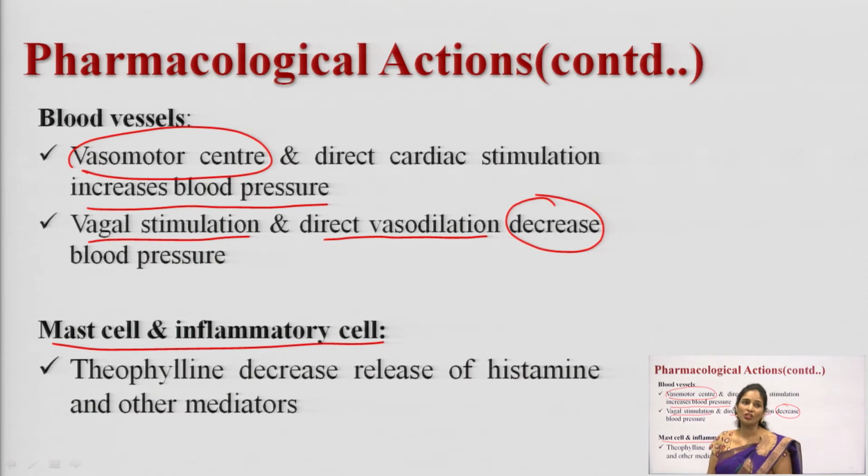So, what is the action of these drugs on the mast cell and inflammatory cell? If you see here, theophylline is a drug which affects the release of histamine and other mediators from the mast cell. It will not increase, it will decrease the release of histamine and other mediators. Theophylline decreases the release of histamine from the mast cell.